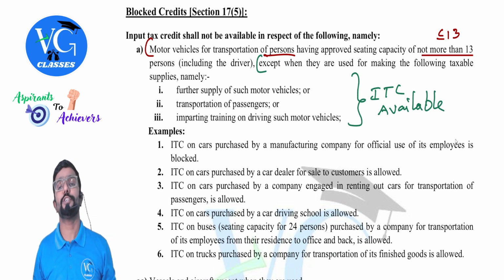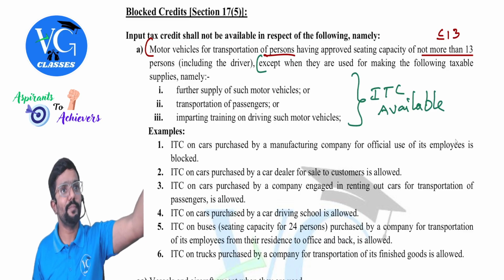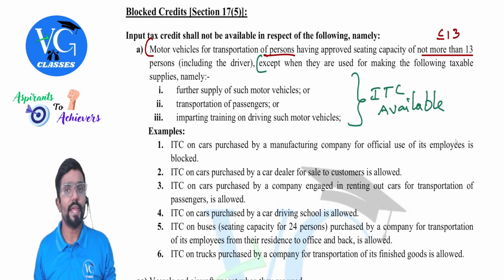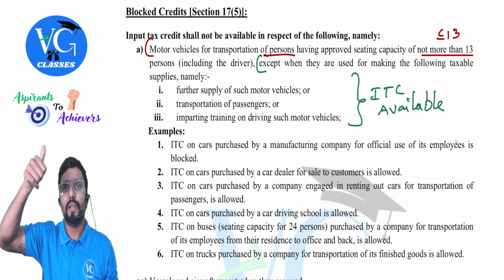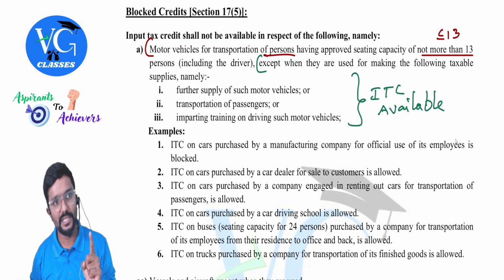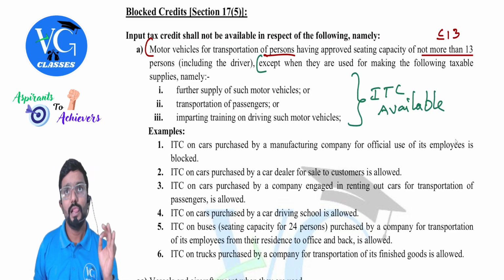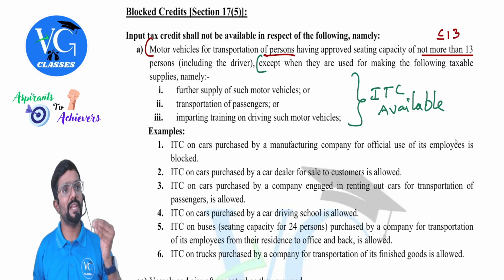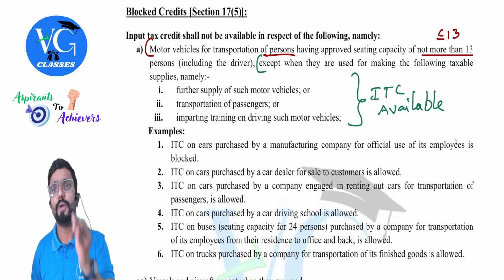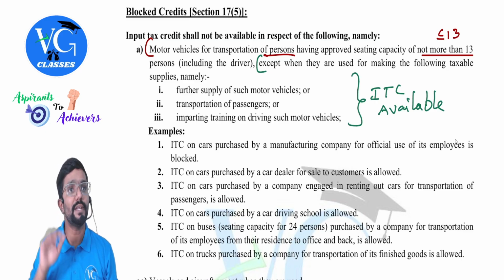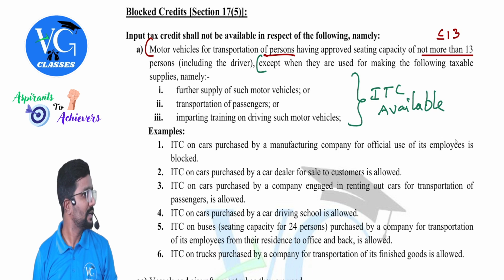Next, transportation of passengers. For example, sir, a cab company purchased the car to use it for transportation of passengers. Is credit available? Yes. Passengers is different, employees is different. Please be careful. Let me give an example. Assume Infosys company purchased a car to use it as a cab to pick up and drop employees. Is credit available? No. Why, sir? Employees are not passengers. Clear?